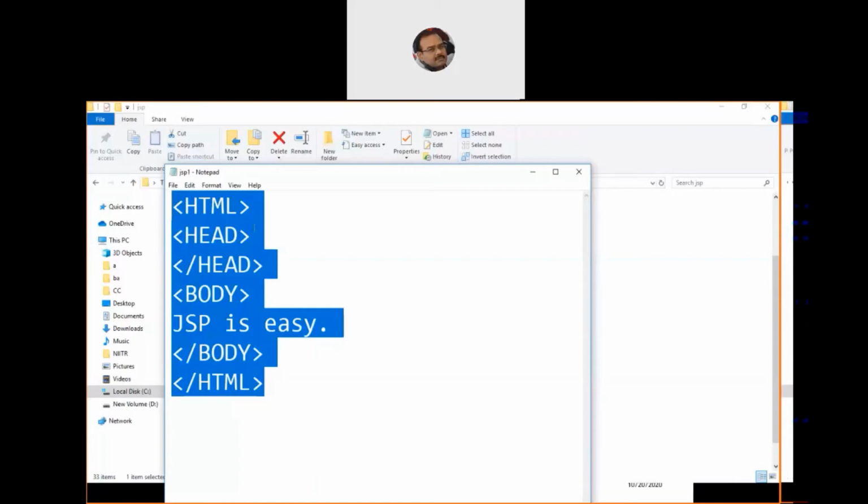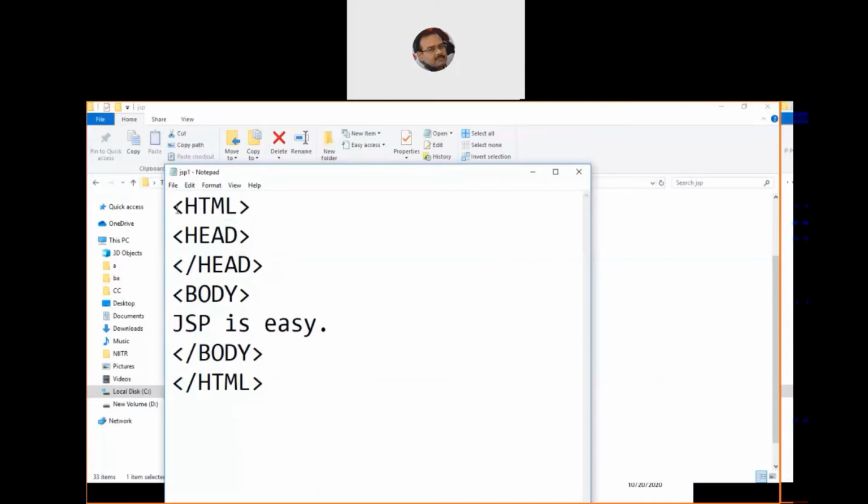What it is currently using is just simple HTML code, starting with the html tag, then opening and closing of the head tag, then we open the body tag, and we just write a simple printable statement, JSP is easy. Then we close the body tag and the html tag. So a small simple program which is not using any of the JSP constructs, and we save it with the name